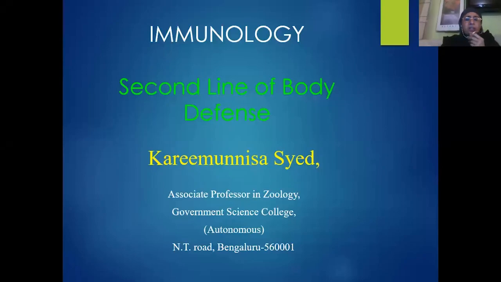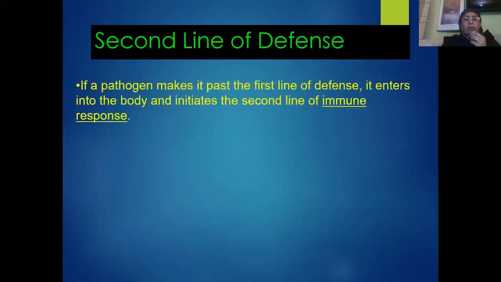Hello students. In continuation with our studies of immunology, today we are going to learn a few basic aspects of the second line of body defense. So if a pathogen makes its entry through the first line of defense, that means somehow it is able to enter itself through the skin and other covering membranes. Then the body shows what we call the second line of defense.